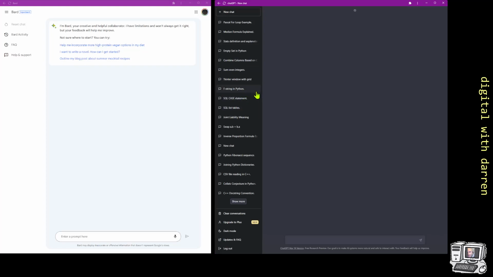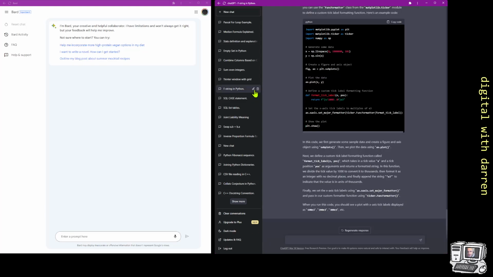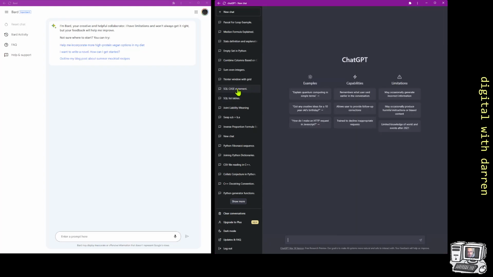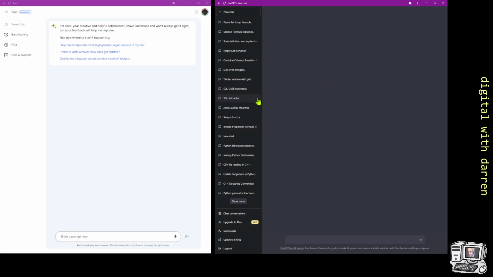An F string in Python. There you go, and I can delete the chat and hit tick. I've got loads of these things open, and that's because the whole list was deleted before, so now they sort of popped back. I'll go through and delete some of them, and then I'm just going to do literally a side by side comparison.